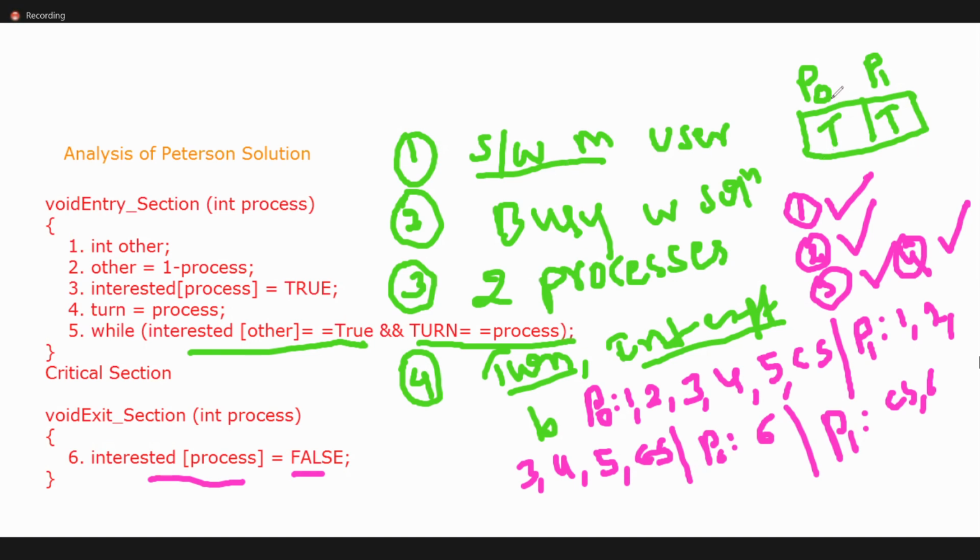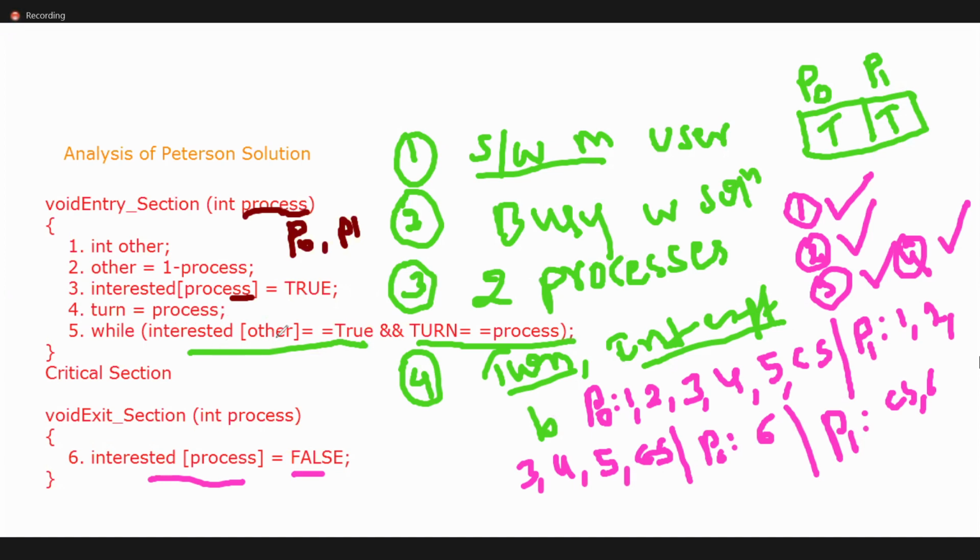See, P0 is true, P1 is true. Let us assume, Amma. Now try to execute process P0. In the other process, P1 alternately, okay, P1. The interested of process P0 we are making true. Okay. Turn equal to process, P0.